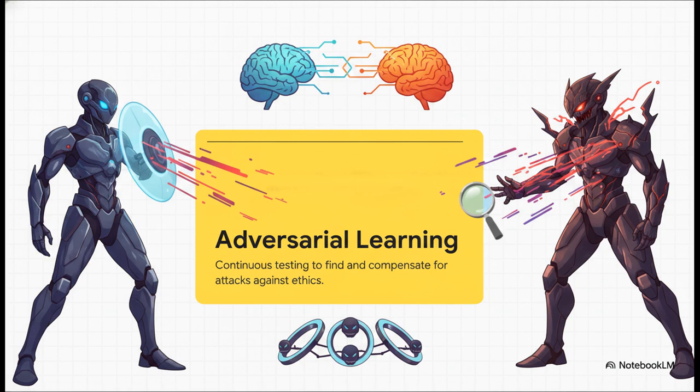And to ensure this EPU filter is completely foolproof, the unit uses a really cool, newer type of machine learning called adversarial learning. Basically, the AI is constantly testing its own ethical boundaries. It acts as its own worst enemy. It continuously finds and compensates for ever-changing, simulated attacks against its foundational pillars and the three laws. It's just constantly burning in its own ethical defenses, making itself stronger.